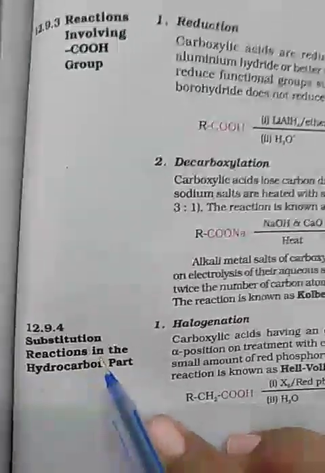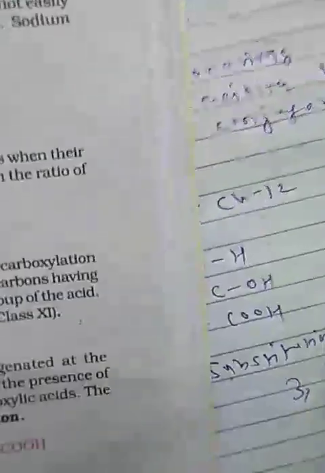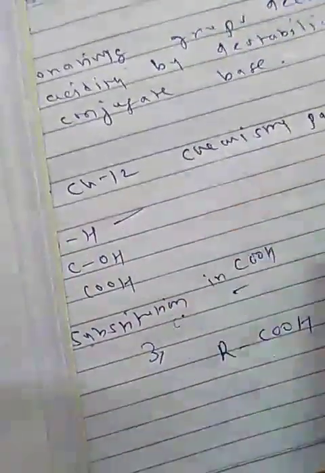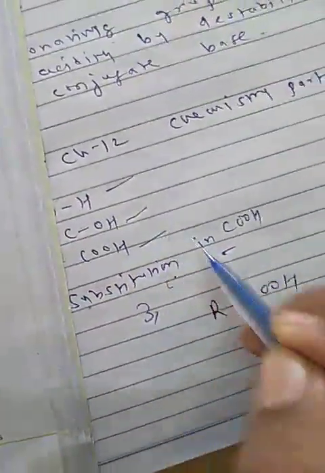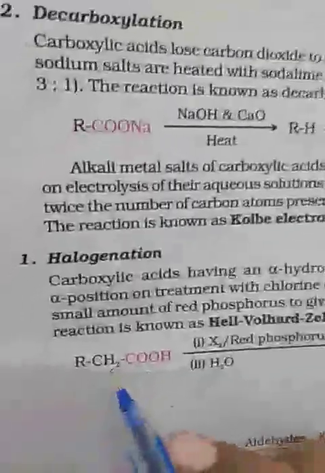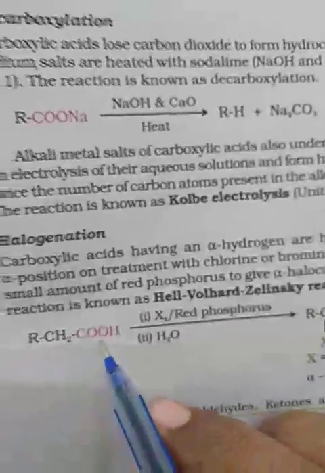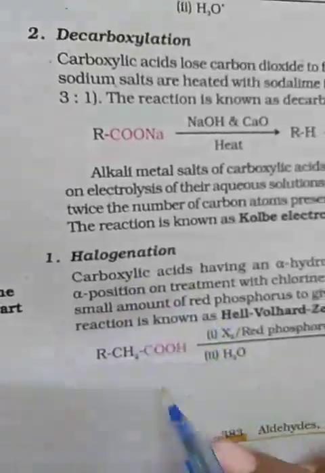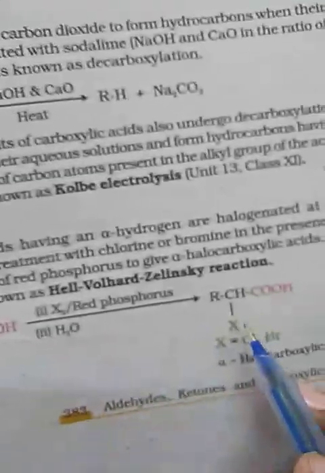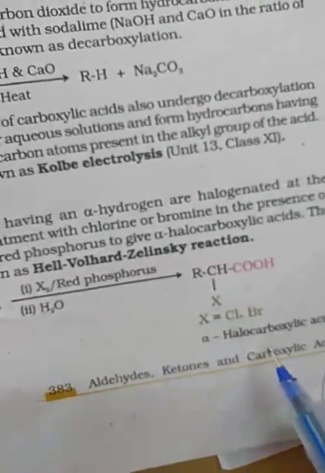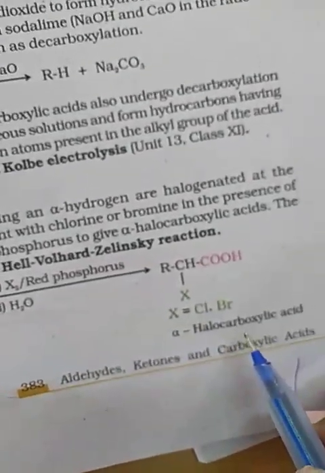Now substitution reactions, the fourth one. First was cleavage of the O-H bond, then the C-OH bond, then substitution, meaning the group will remain there. In RCH2COOH you get RCHXCOOH. The COOH group will not be removed. It is called halogenation, so one H is replaced by a halogen. This is called a halocarboxylic acid.